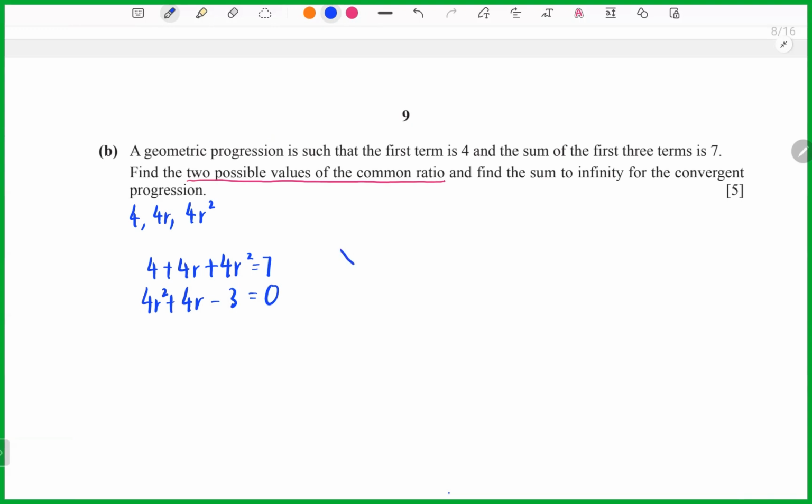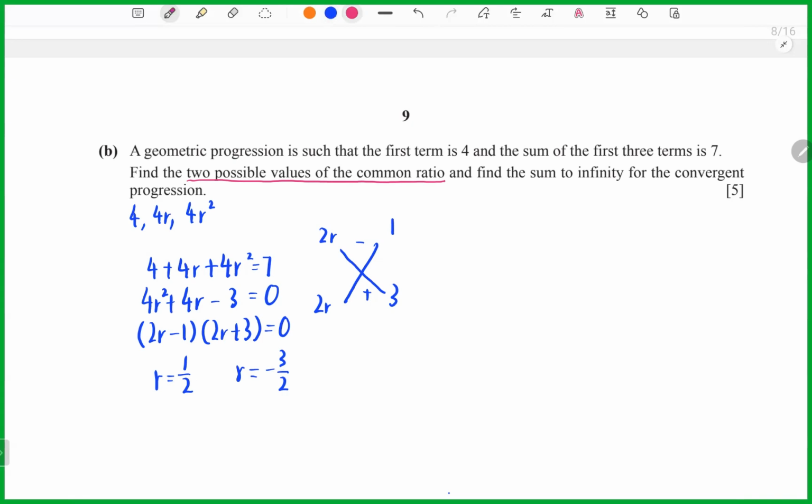Now you can start to factorize. You can take 2r here and 2r here, 3 and 1, because we need to get the 4r. So one positive and one negative: (2r minus 1)(2r plus 3) equals 0.